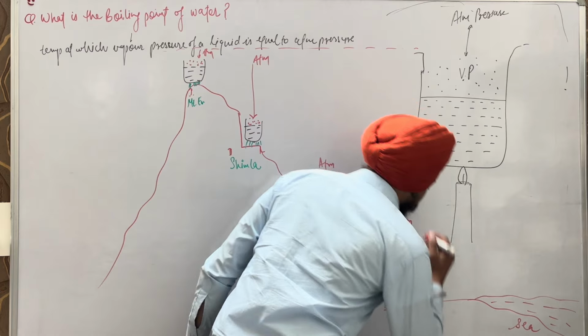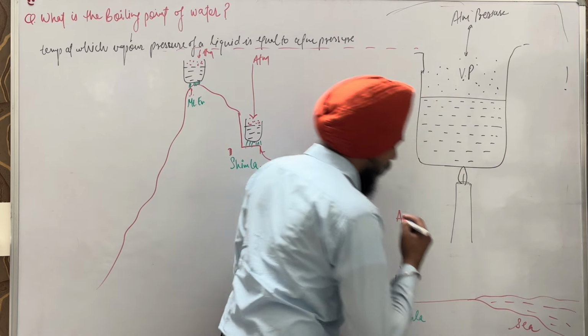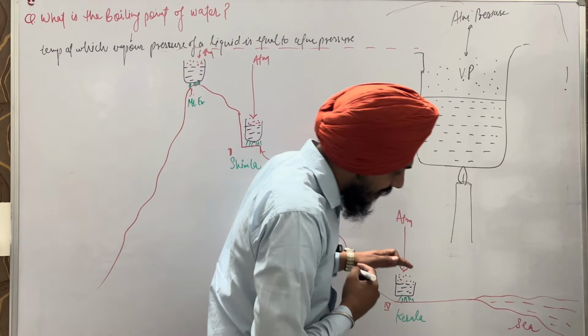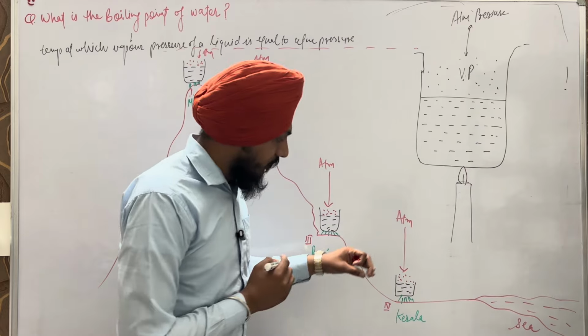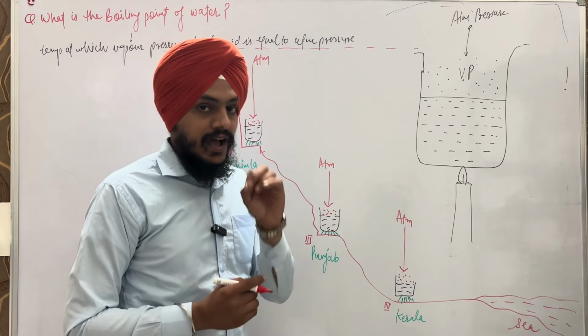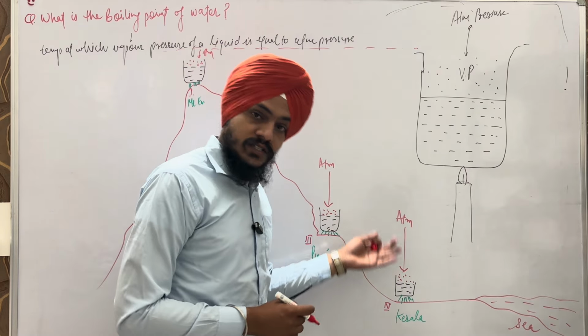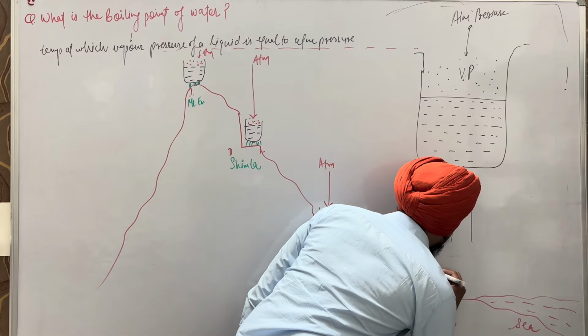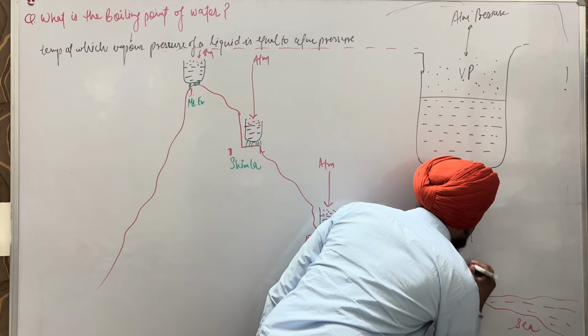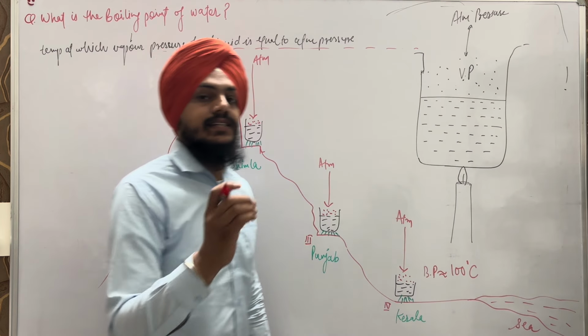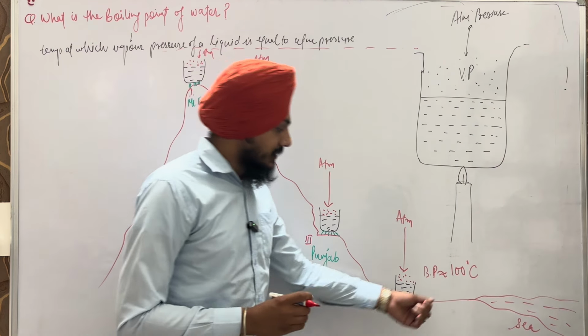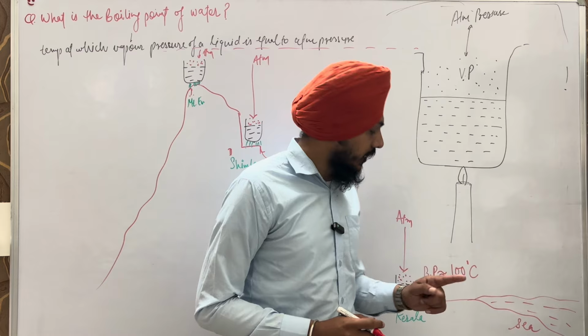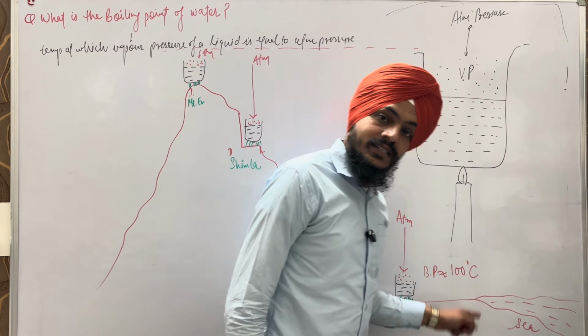Kerala is at the sea level, so it needs a high vapor pressure to become equal to the atmospheric pressure. So the boiling point of water is 100 degrees Celsius if we are talking about the sea level.